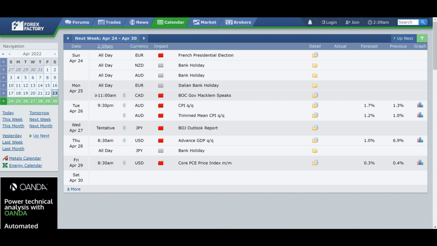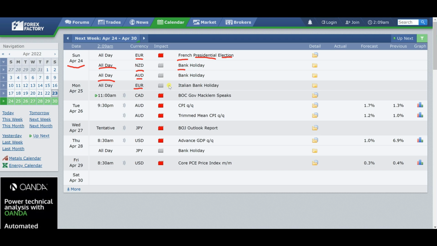economic calendar at Forex Factory to see what we have from a high impact news that is already scheduled on the calendar. So as we can see here, on Sunday, April 24th, we actually have the French presidential elections. All right, so that's definitely something to keep an eye on. Most likely it will have a significant impact on the euro. All right, and also on Sunday we have bank holidays from New Zealand and Australia. And on Monday we also have a bank holiday in Italy. Okay, so all of these are quite significant, something to keep an eye on as we go into